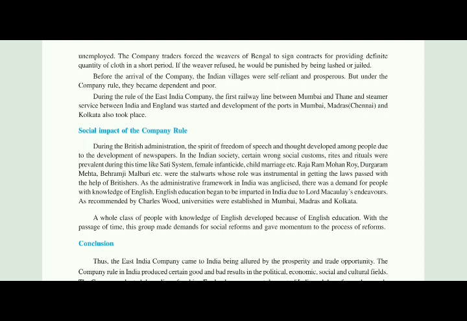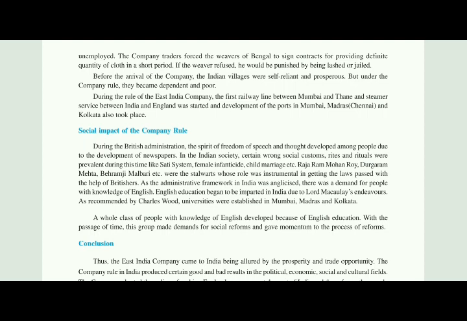Next paragraph. A whole class of people with knowledge of English developed because of English education. This is a very important social impact of the company rule, that because of this English education, people of India could learn a lot of English. With the passage of time, this group made demands for social reforms and gave momentum to the process of reforms.